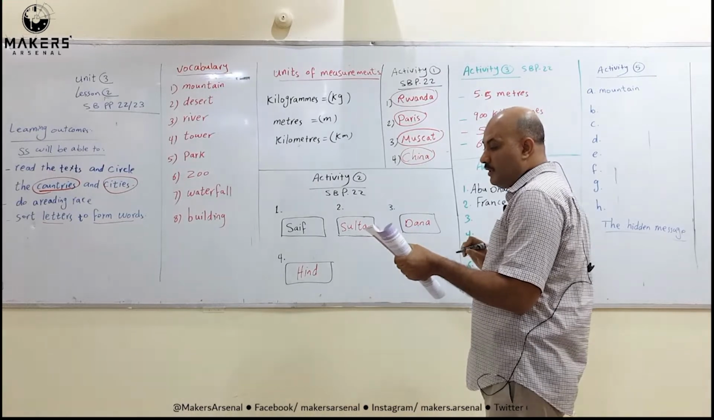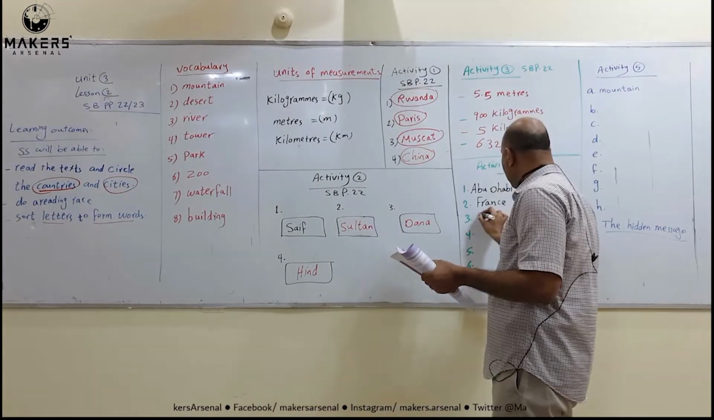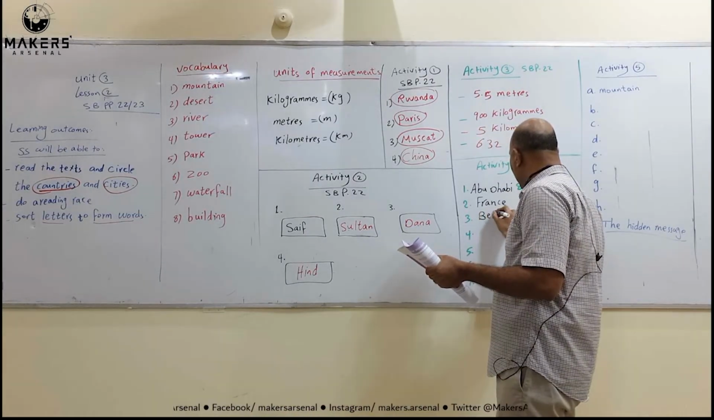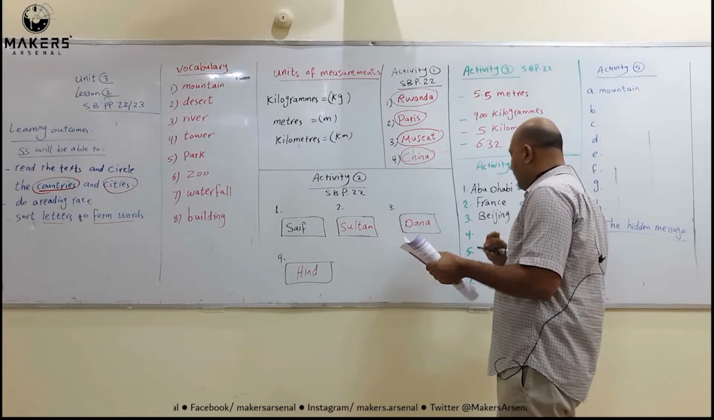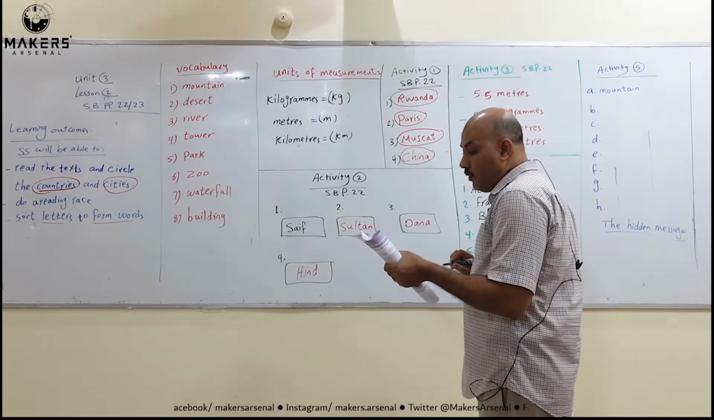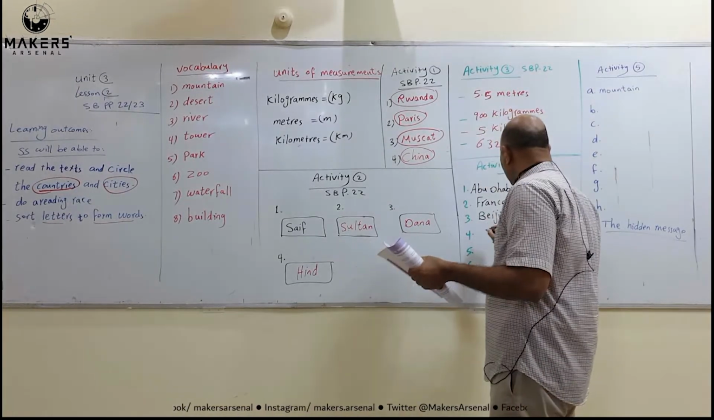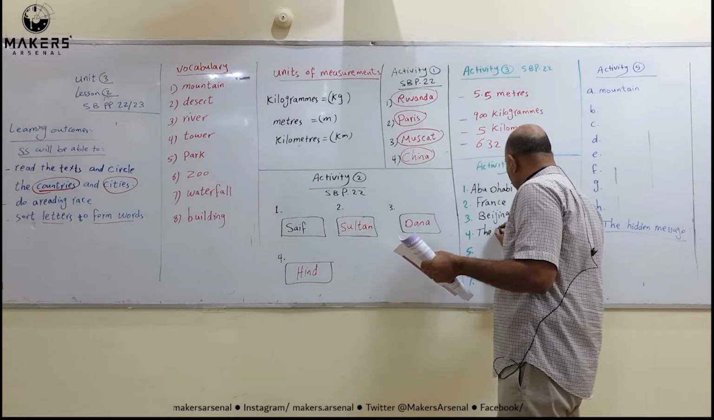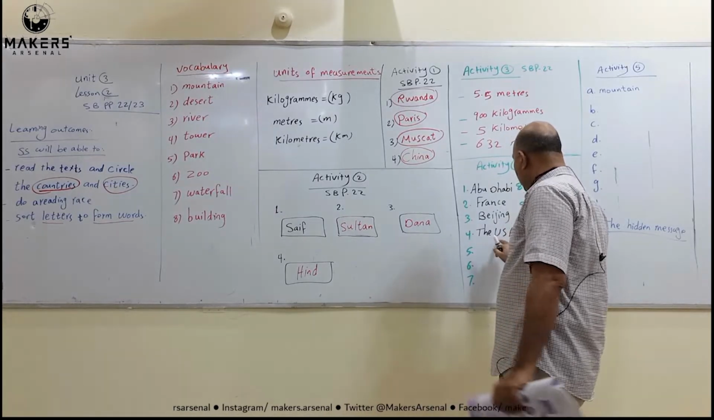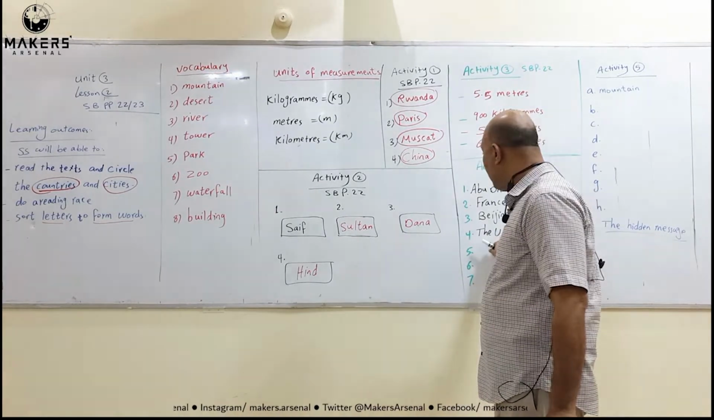Number 3, what is the capital of China? The capital of China is Beijing. This is the capital of China. Number 4, where is the Arizona Desert? USA. U means United States of America.